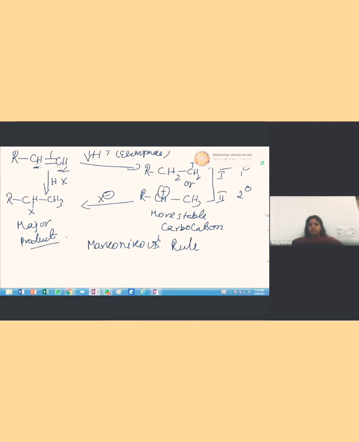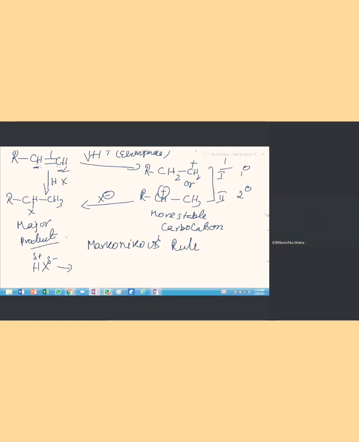You may note down also, if we have HX, this is minus and this is positive. So the more electropositive part goes to that olefinic carbon atom which is having more number of hydrogen. Hydrogen goes where there is more number of hydrogen. Please make it a point, and don't forget this.